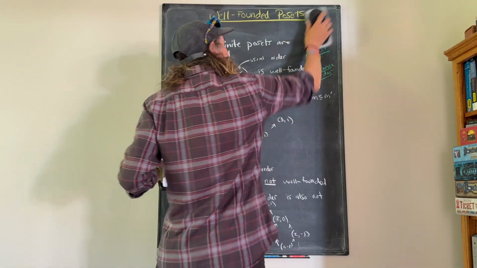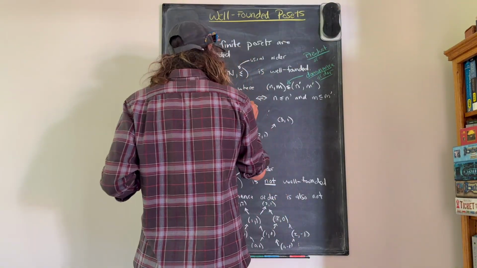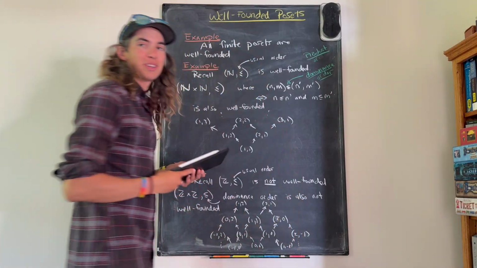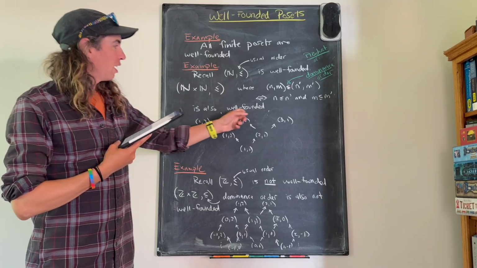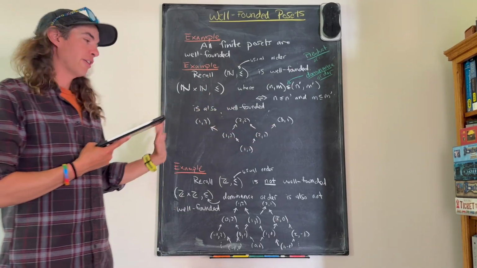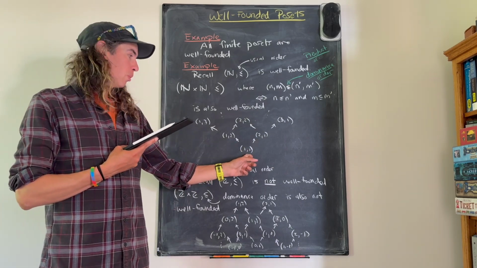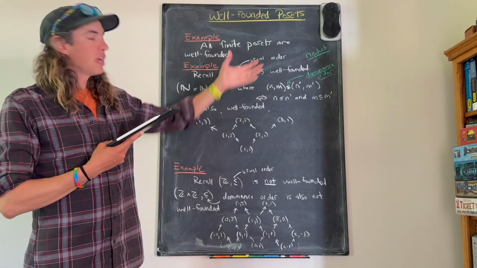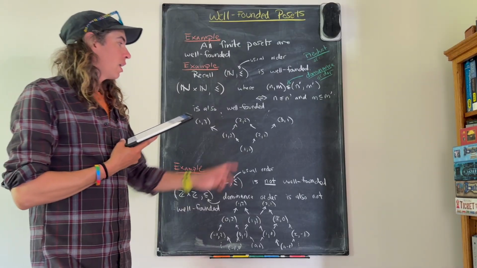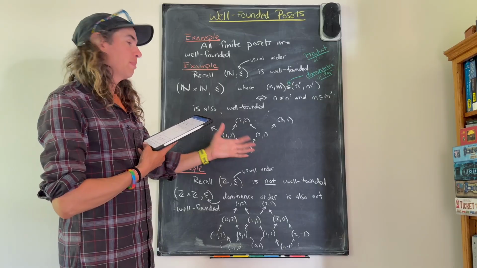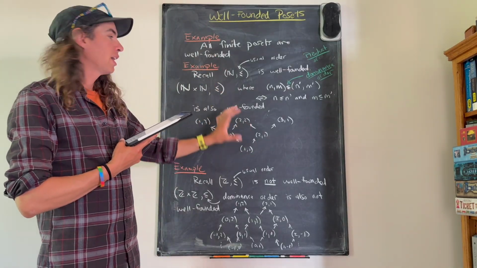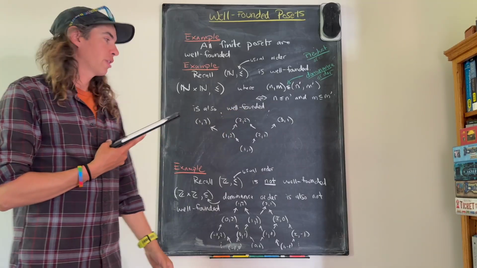That was the whole point. It's well founded, not well ordered. I've drawn the Hasse diagram, and you can see that there's a bottom element (1, 1), and it goes up from here in a cone shape, or a triangle shape. Because the Hasse diagram is not linear, it's not just a single line, it's not a totally ordered set. And so I should be saying well founded, not well ordered.